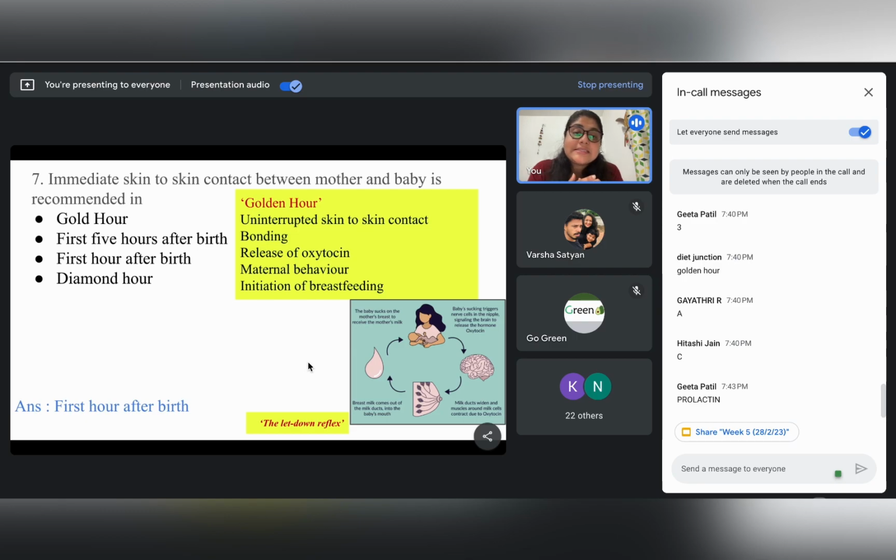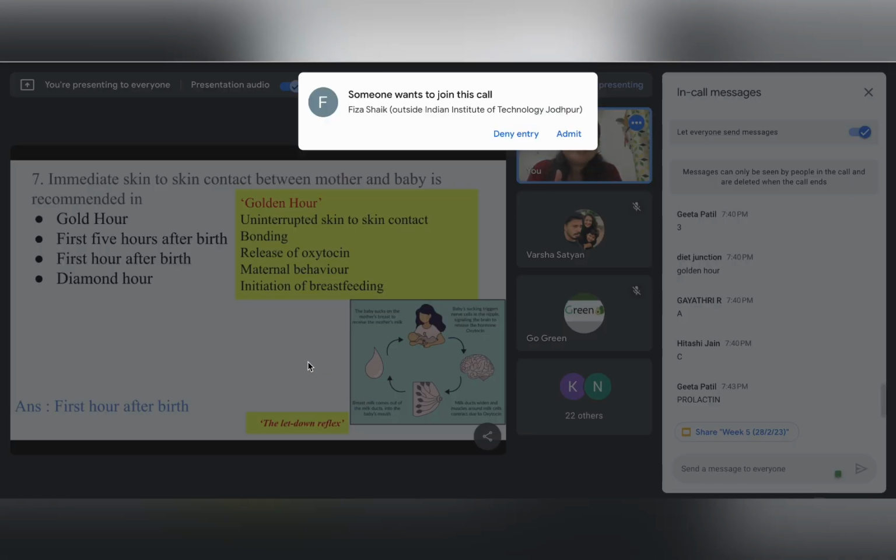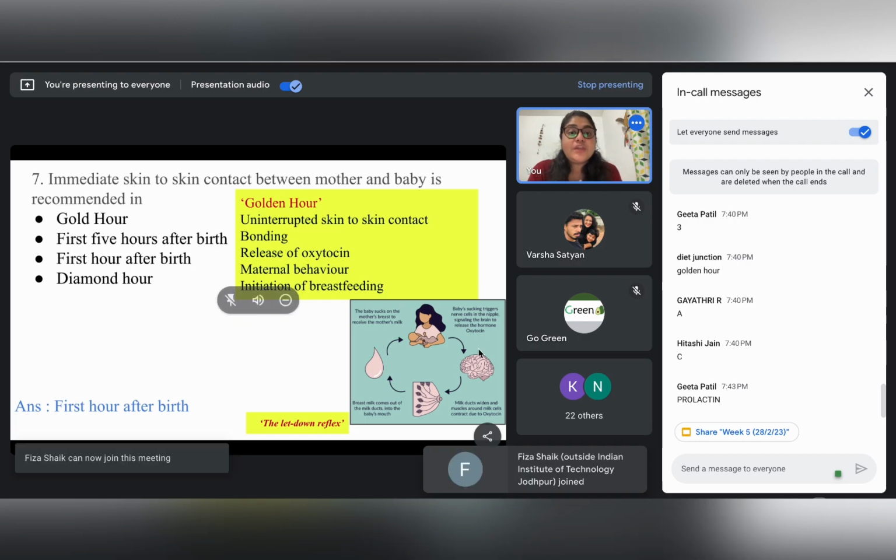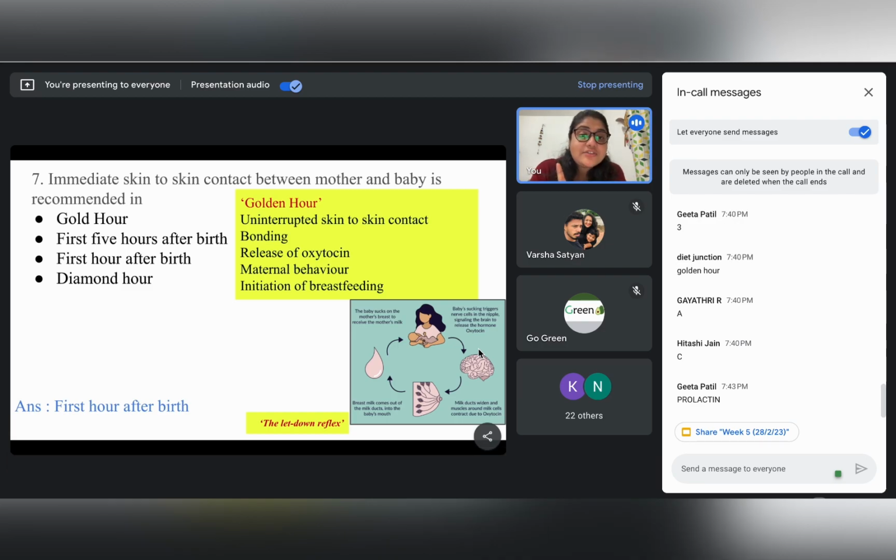So this is a very important time which needs to be kept in mind. In the first hour after birth, breastfeeding needs to be initiated. Proper skin to skin contact should be there, which will obviously lead to an entire desirable cycle of the baby's breastfeeding phenomenon, right?